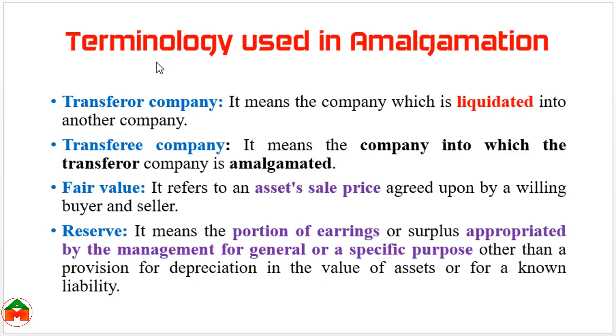So there is some terminology used in amalgamation. We can see transferor company. The transferor company is the company which will be liquidated or dissolved or vanished. And the transferee company is the company which will continue or which will acquire the other company.